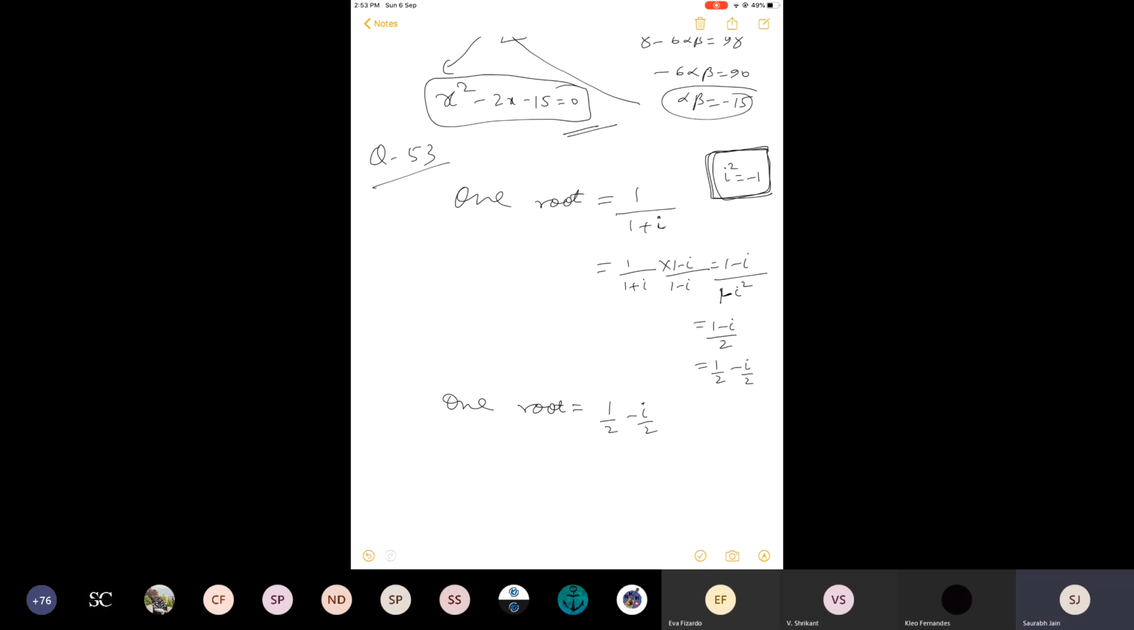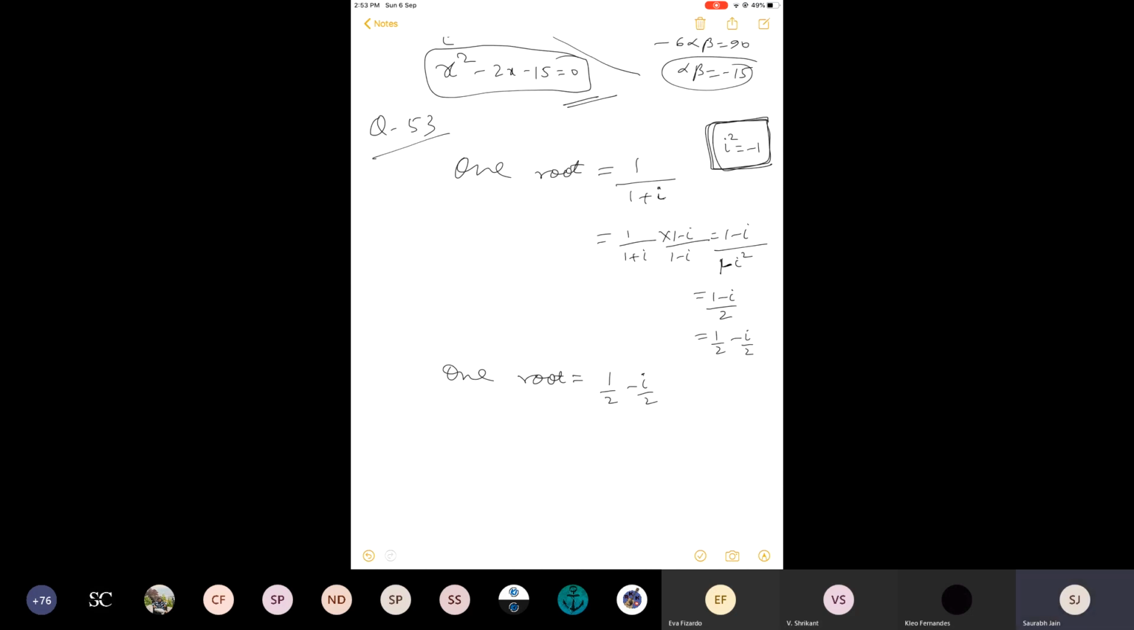But they have just given one root, right? They have just given one root and they are asking me to find the equation. Can anyone help me out? How can I find an equation with just one root? Can anyone tell me what should I do? Anyone who has solved this question?